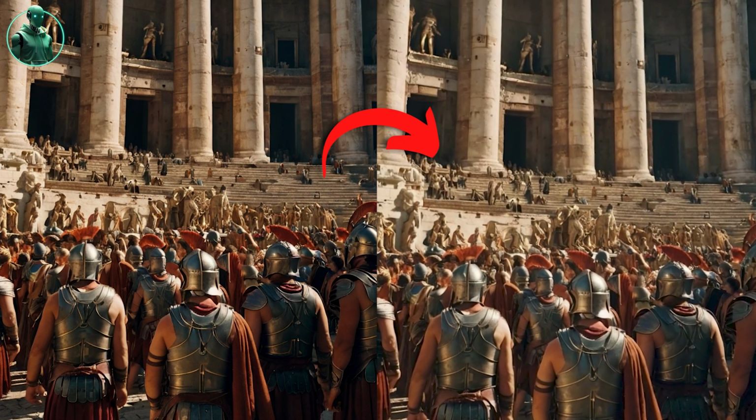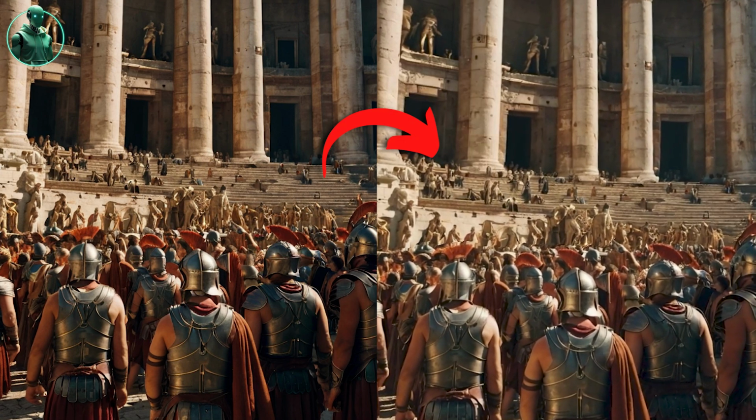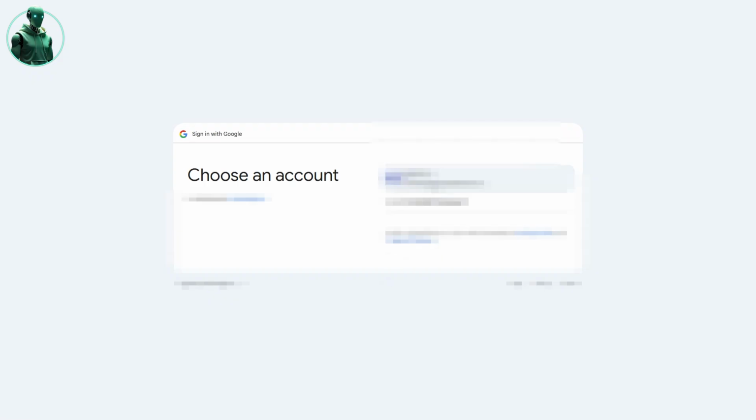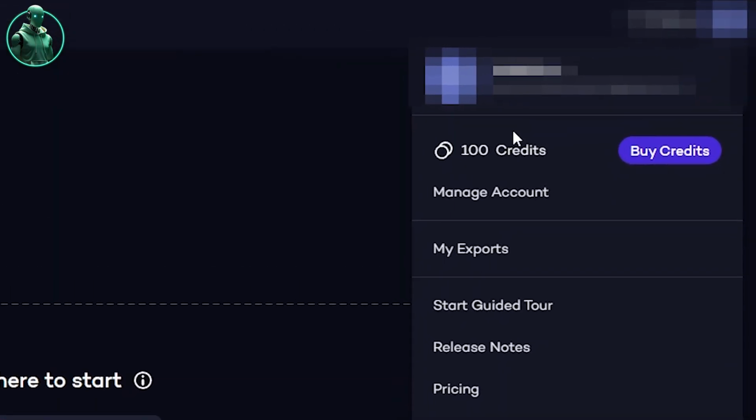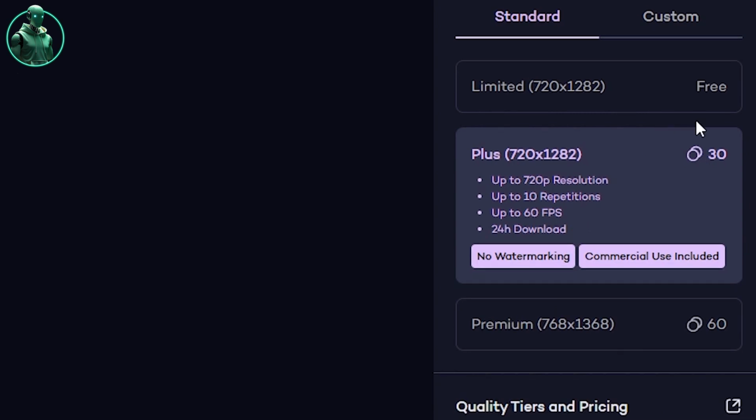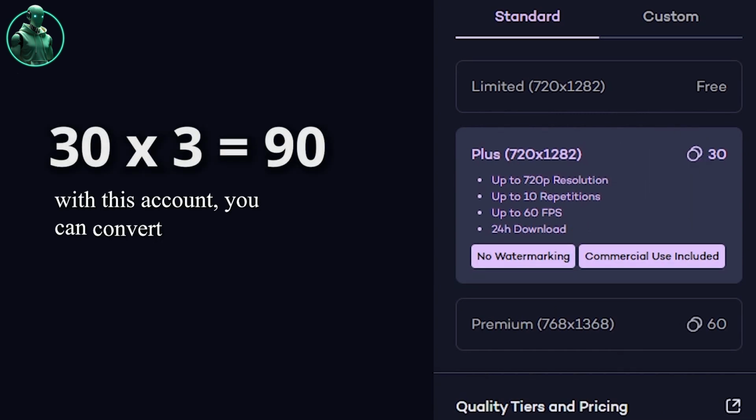Once all the images are done, it's time to convert them into animations that will make your videos stand out from others. First, head to the website through the link in the description and sign up using Google or Gmail. You'll get 100 points to start with. Exporting one video takes 30 points, and with this account, you can convert up to 3 images into videos.